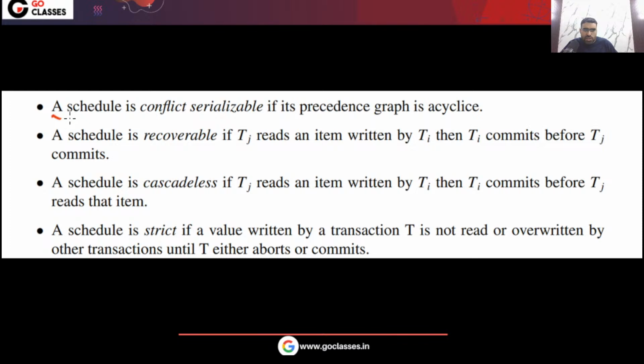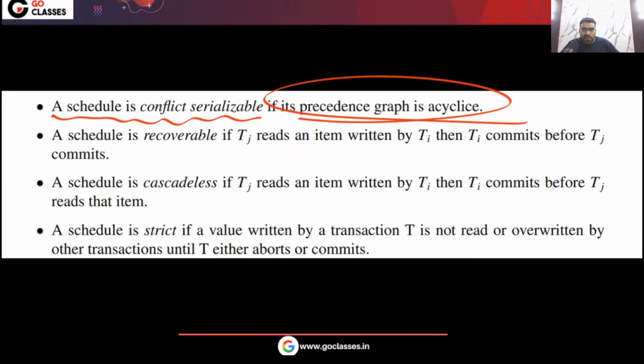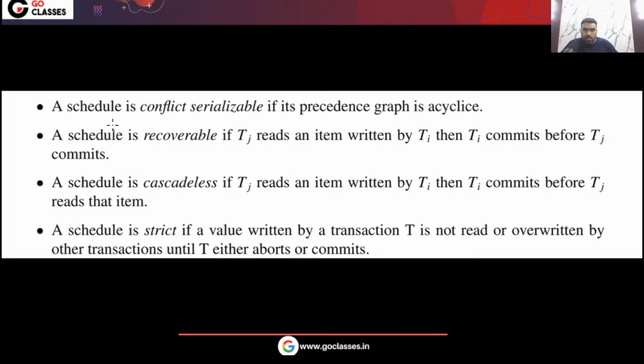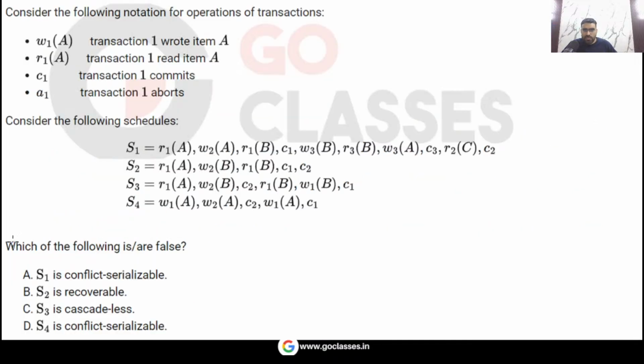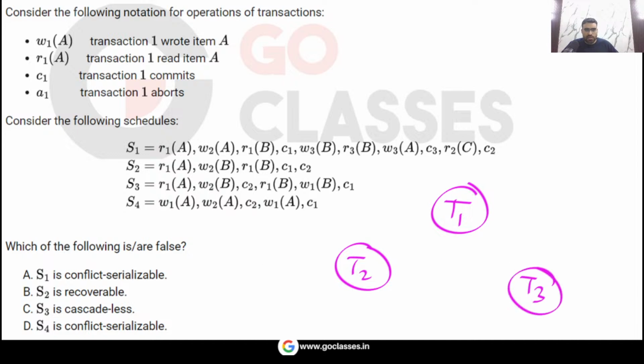Notice here, a schedule is conflict serializable if the precedence graph is acyclic. So if you have a schedule and you want to check is this conflict serializable or not, just make the precedence graph. This schedule will be conflict serializable if the precedence graph is acyclic. So let's make the precedence graph here. How many transactions do you have in this S1? There is T1, there is T2, there is T3. Three transactions are there.